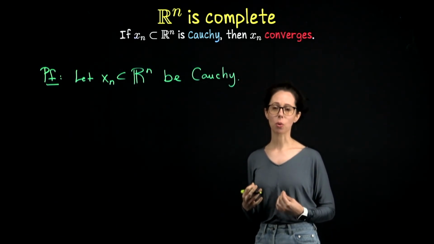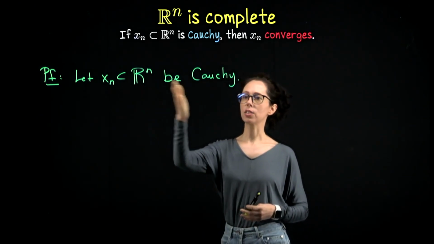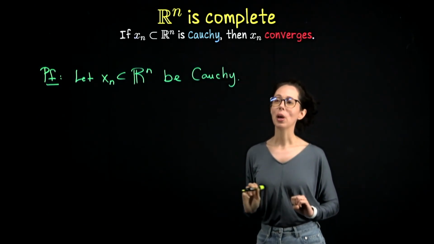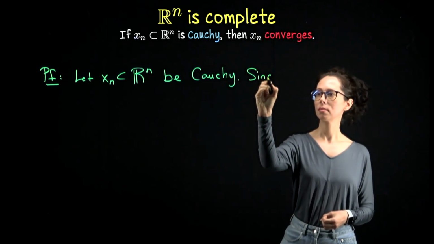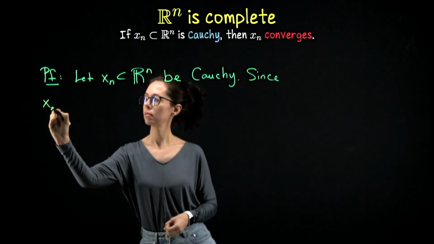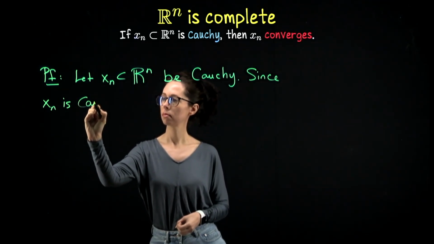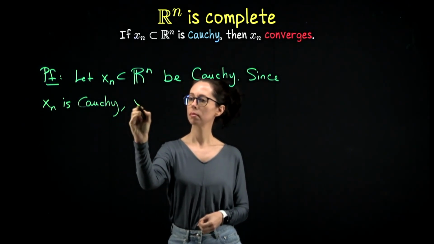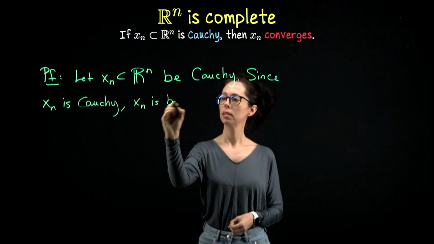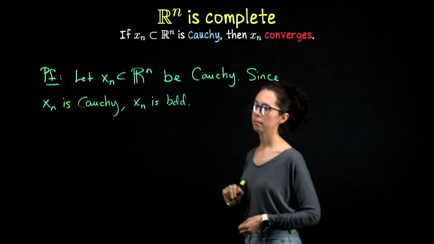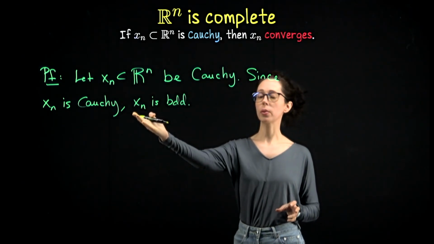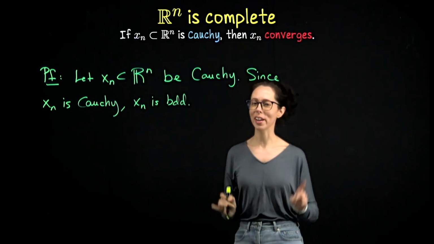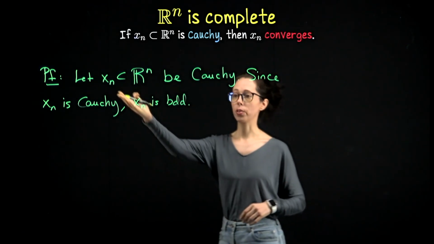Here's how we get that from Bolzano-Weierstrass. Because xn is Cauchy, from an earlier result we know that it's bounded. Therefore, Bolzano-Weierstrass implies that there is a subsequence of this which converges to a limit in Rn, and that's going to be the candidate for the overall limit.